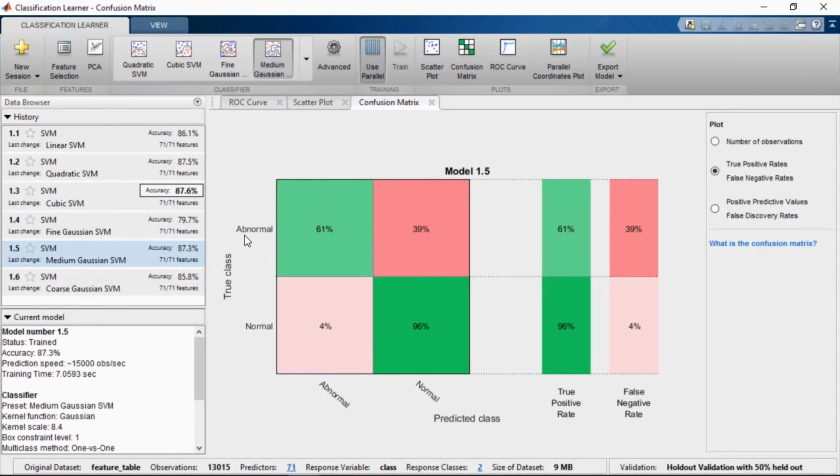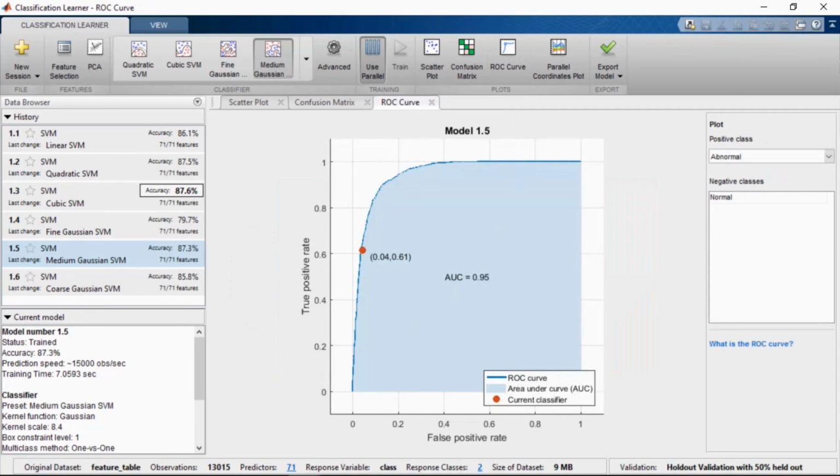The other aspect to consider here is that in the problem we're working on, it might be better to misclassify normals than to misclassify abnormals. That is, it's better to be more accurate at classifying abnormal instead of misclassifying abnormals as normals, because this is a screening tool, and the consequence of not screening someone who is abnormal is significantly higher compared to screening someone who is normal and then figuring out they don't have medical conditions.